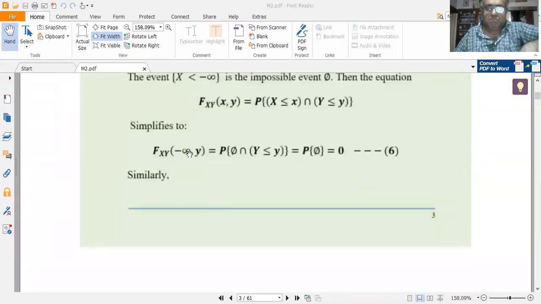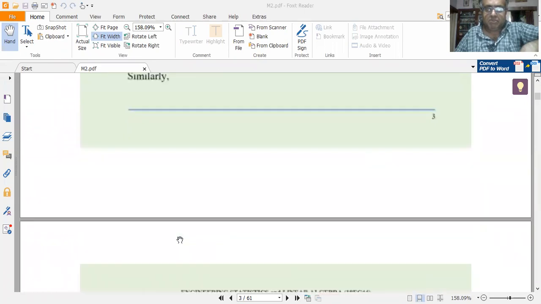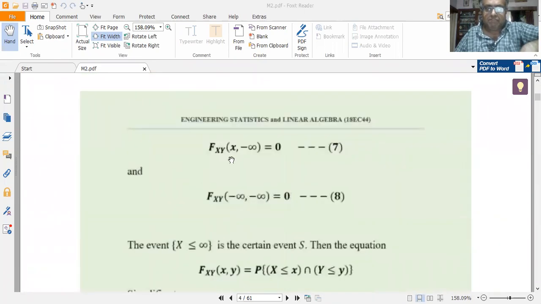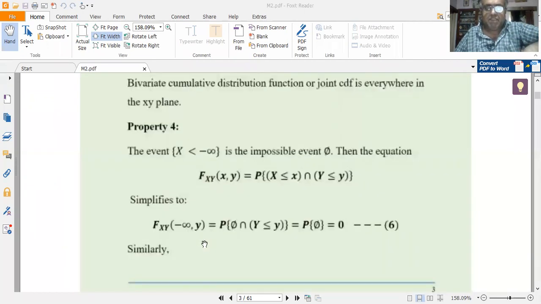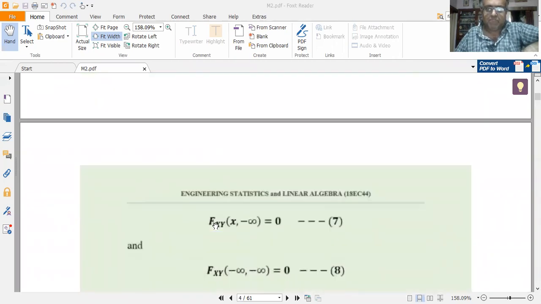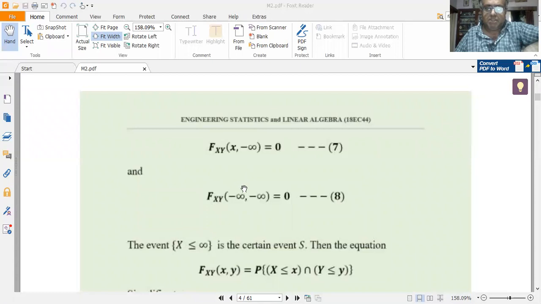Here fxy of minus infinity comma y is equal to 0. Similarly, fxy of small x comma minus infinity is also equal to 0. Call it equation 7. So what would be the CDF value when both x and y are equal to minus infinity? When x is equal to minus infinity, then also y is equal to minus infinity. What would be the value of the CDF? So if x is equal to minus infinity, y is equal to minus infinity, then fxy of minus infinity comma minus infinity is also again equal to 0 only.